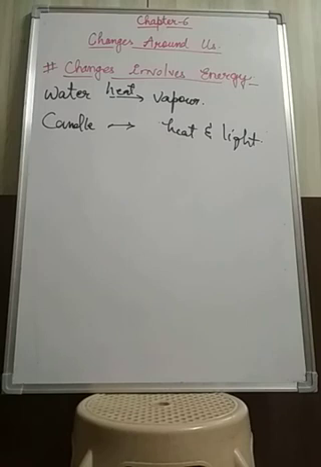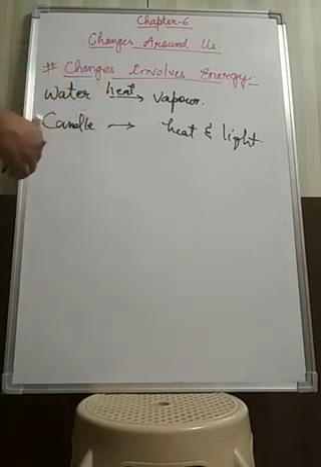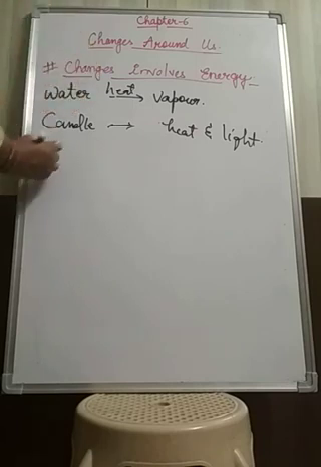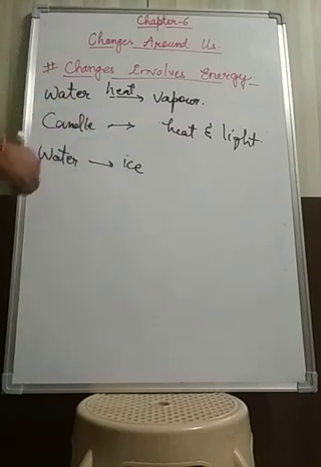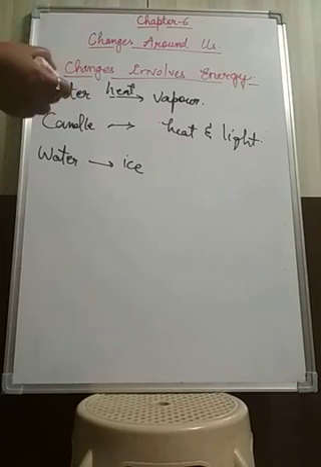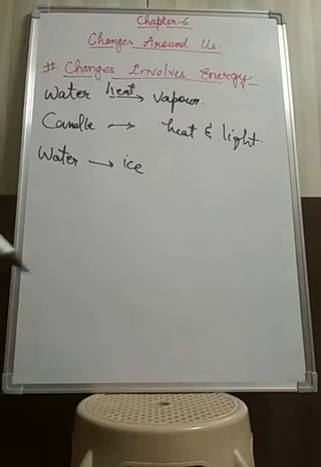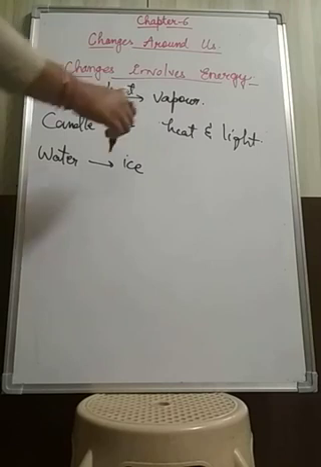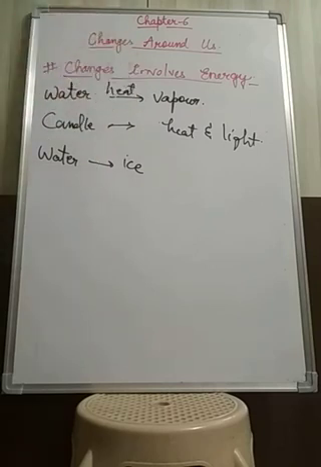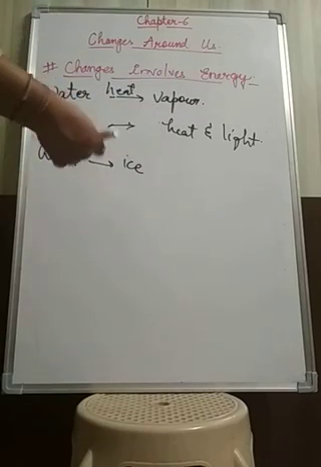Fine. Next example, when water converts into ice, we have to cool the water. That means in this case, it loses heat energy. To convert into ice, water releases heat energy and then converts into ice. And when we want to melt this ice into water, again we need to apply heat energy. Thus energy is either absorbed or produced during a change.